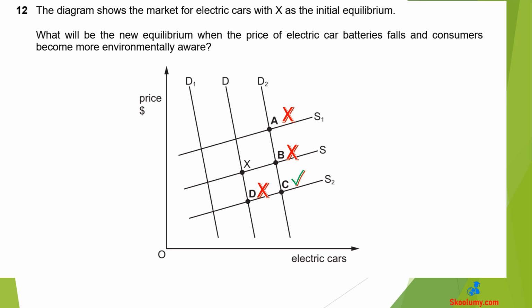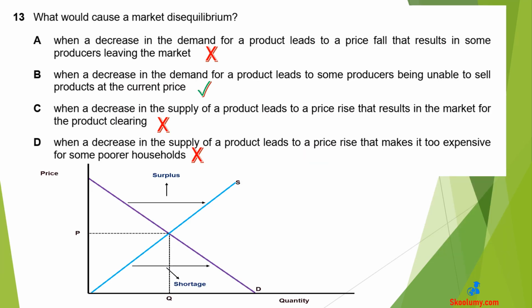The second factor, that is consumers becoming more environmentally aware, affects demand. The consumers would buy more of electric cars due to less pollution than cars using fossil fuels, for example gasoline. The demand curve shifts to the right from D to D2. The new equilibrium is where S2 and D2 intersect. This is C.